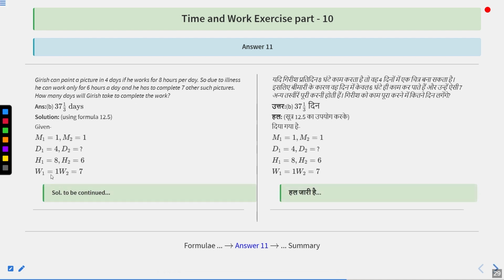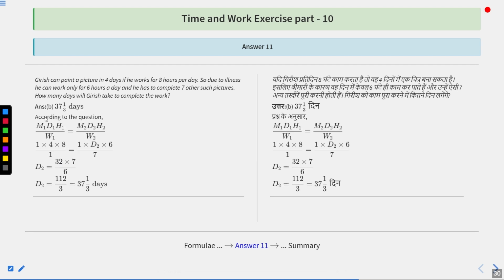So putting the values in the formula, we are going to get M1 D1 H1 upon W1 equal to M2 D2 H2 upon W2. M1 is 1, D1 is 4, H1 is 8, W1 is 1, that is equal to M2 is also 1, and D2 we have to find. H2, that is number of hours, is 6 hours per day given in the question, upon W2 is 7. So from here the value of D2 is 32 into 7 upon 6. 32 into 7 is 224 upon 6, and after simplification it becomes 112 upon 3, that is equal to 37 integer 1 upon 3 days. Option number B is the correct answer.